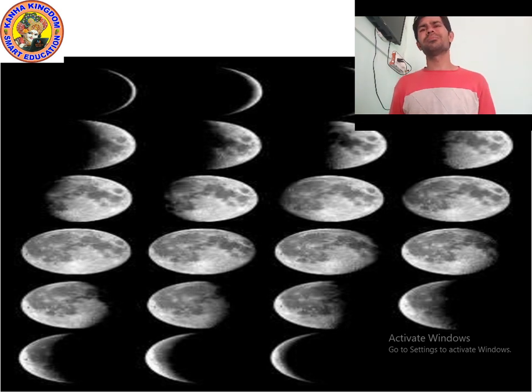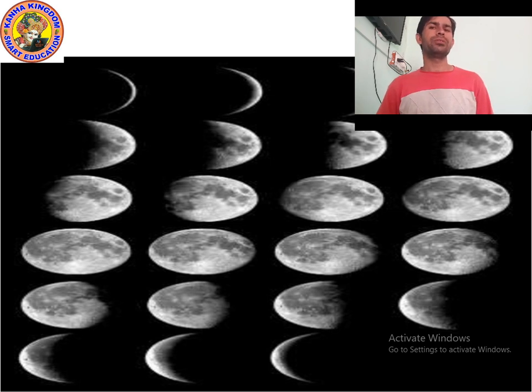So what is waning gibbous? Waning gibbous starts after the full moon, when more than half of the lit side is still visible. A sliver of the right side of the moon is in darkness. Then on the seventh day, you will see half of the moon. The left part is visible and the right part is not visible because the size of the moon is decreasing. The half moon visible is called third quarter or last quarter.